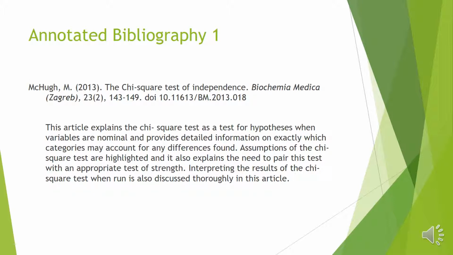Throughout this course, there were 3 articles that would have stood out and would have been vital in completing this course. First article would have been titled The Chi-Square Test of Independence. This article explains the chi-square test as a test for hypotheses when variables are nominal and provides detailed information on exactly which categories may account for any differences found. Assumptions of the chi-square test are highlighted, and it also explains the need to pair this test with an appropriate test of strength. Interpreting the results of the chi-square test when run is also discussed thoroughly in this article.